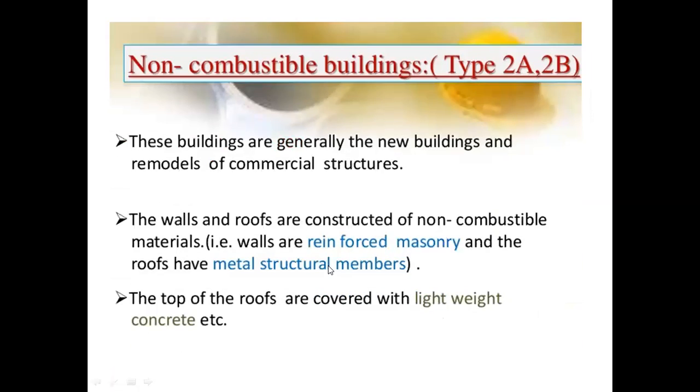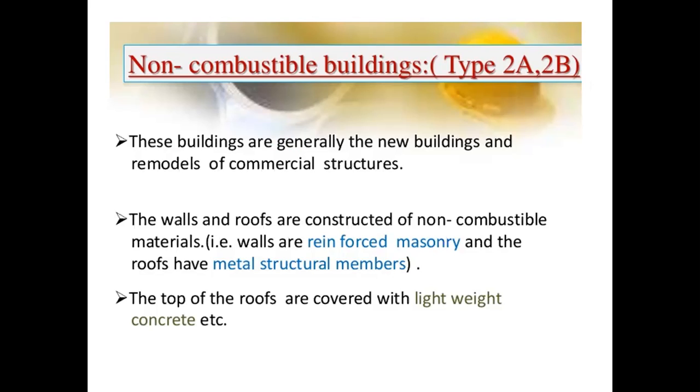Then non-combustible buildings. Type 2 classification is the non-combustible buildings. These buildings are generally the new buildings and remodels of the commercial structures. Combustible means it catches fire very easily. Non-combustible means that up to a certain extent it is not going to catch fire.